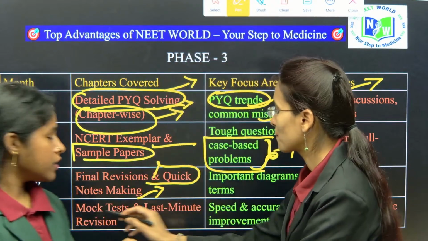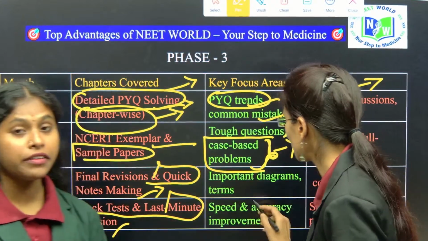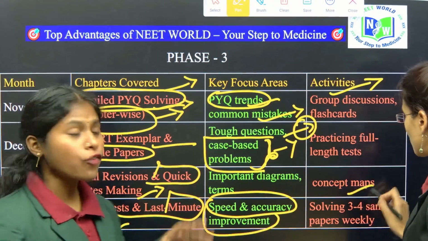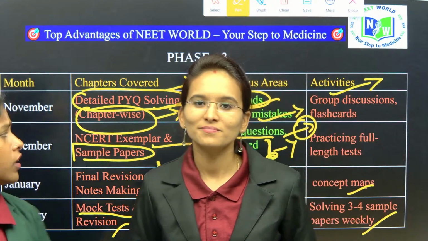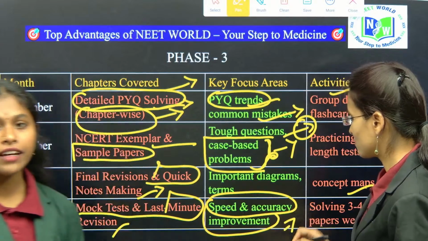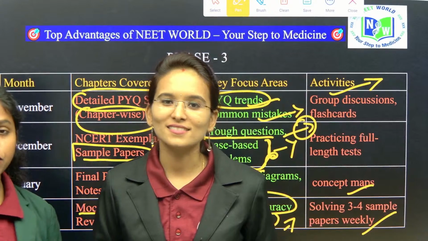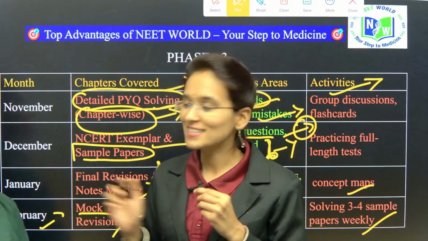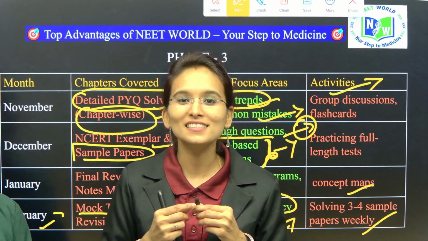Children, in the month of February, last minute revision should be done, to improve the efficiency of all chapters and by solving 3 to 4 sample papers of your previous year question trends, so you can confront the examinations. You can make quick revision notes, mind maps, flow charts, and all that. This is the phase where all the class 9 CBSE students are going to appear for the CBSE boards.